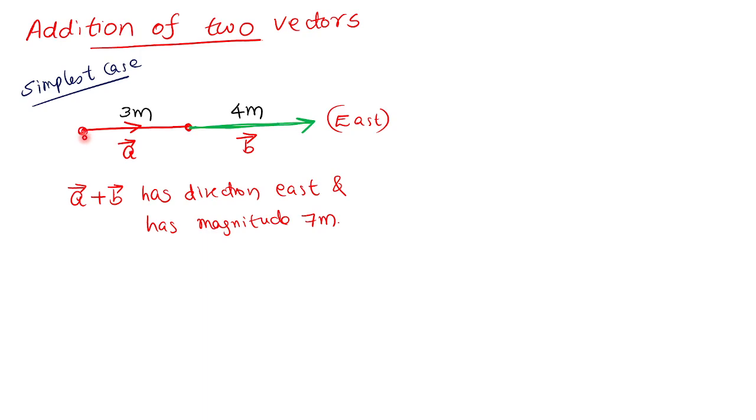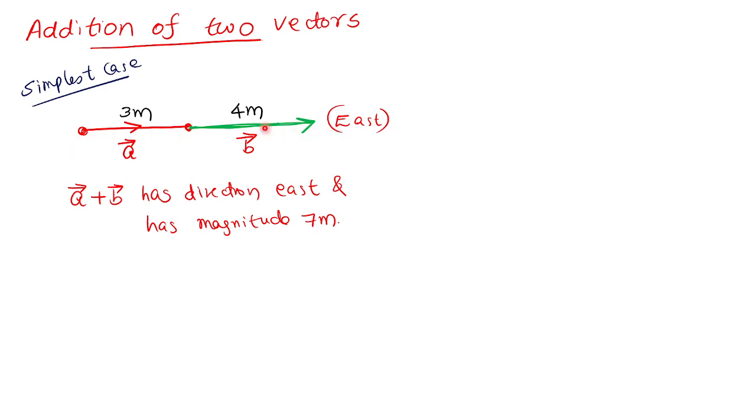Initially, I am standing here. I travel 3 meter in the east direction. Again I travel 4 meter, again in the east direction. What is my net displacement? A plus B is said to be the net displacement, the total displacement. The total displacement has the direction east.